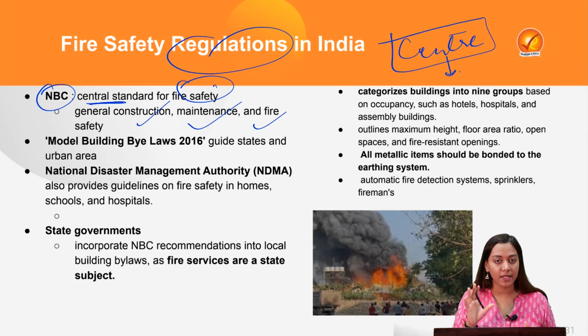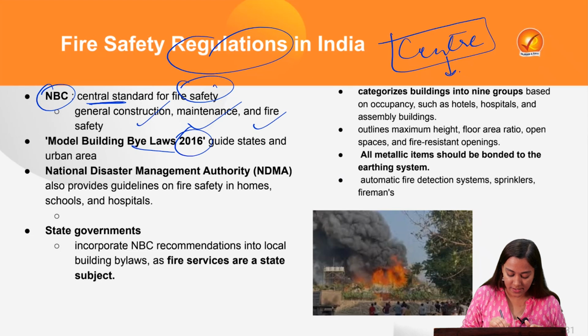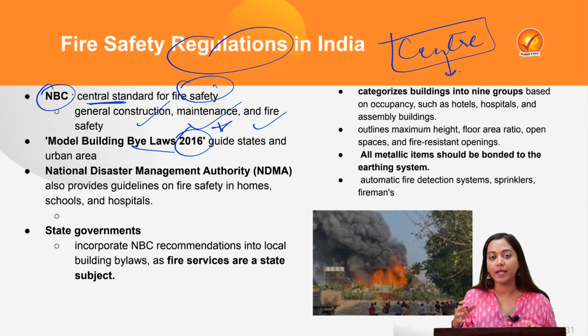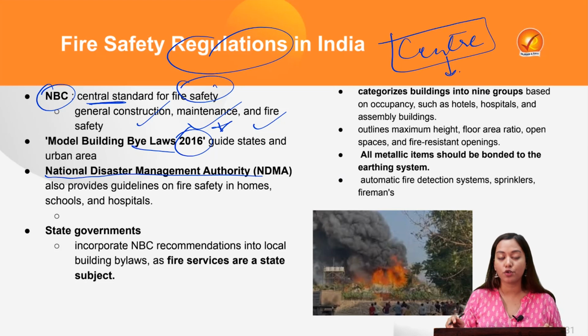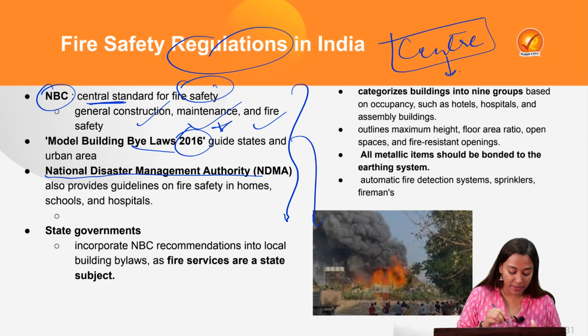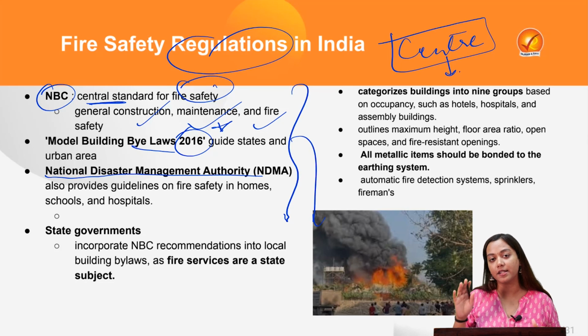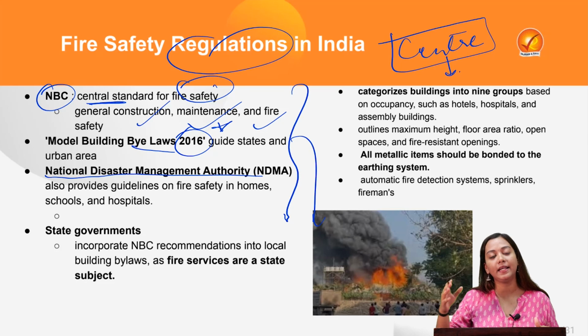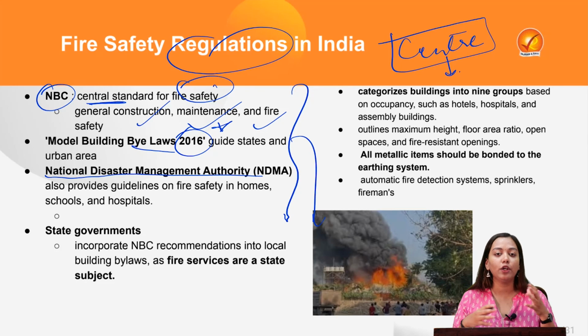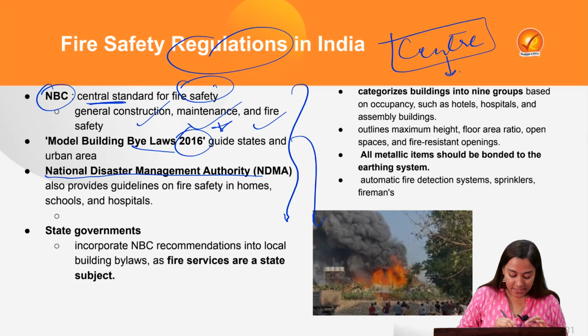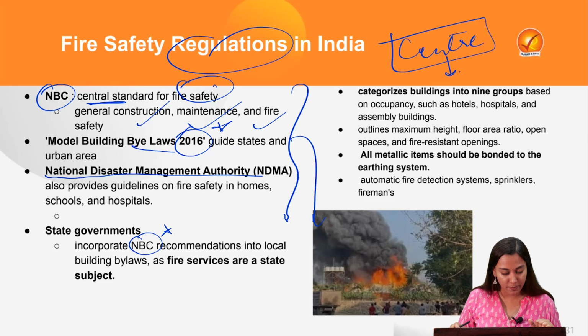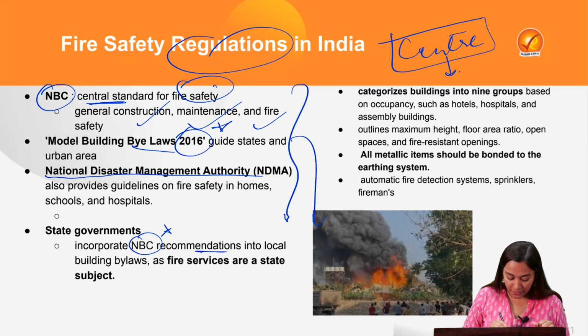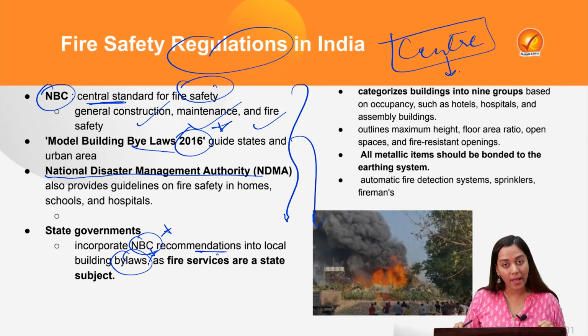Again, a model code has been published by the central government in the form of the Model Building Bylaws of 2016, which guides the states and urban areas to create a safer environment and safer infrastructure. Next is the Disaster Management Authority, which also provides guidelines on the same. Now, it's on the state government to implement these bylaws, models, codes and the guidelines given by NDMA. Each state government takes it differently, so there is no uniformity in the laws taken up by state governments. But state governments have the responsibility of incorporating the National Building Code and the recommendations of the bylaws. Why? Because fire services are a state subject, a very important fact for the prelims exam.